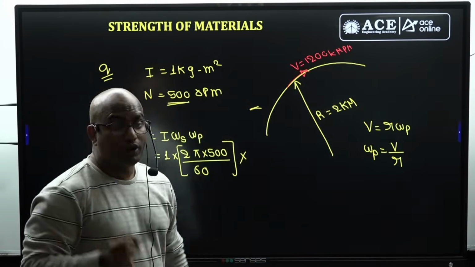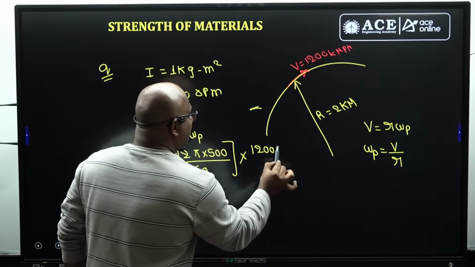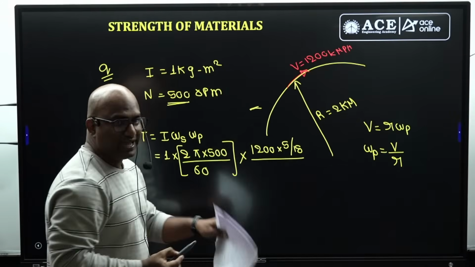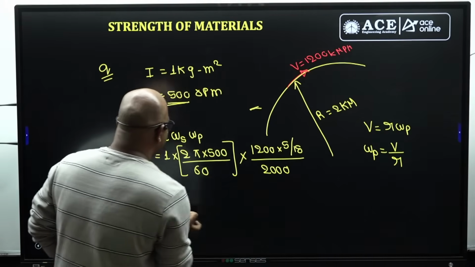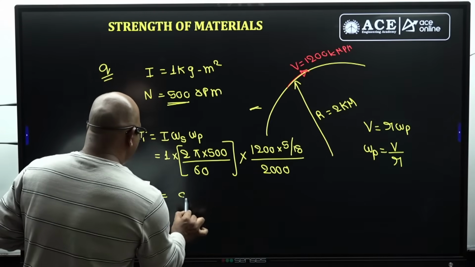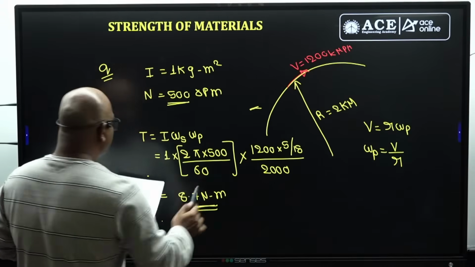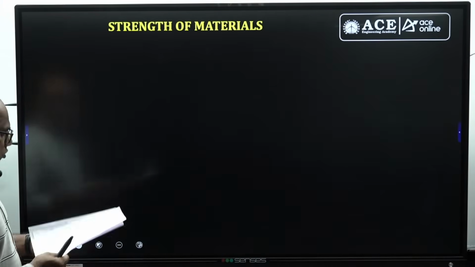But V is given as 1200 kmph, guys, which means 1200 into 5 by 18 meters per second, divided by the radius. 2 kilometers means 2000 meters, guys. So how much is coming from this one? Approximately 8.7 Newton meter you're going to get, guys, about this one. Next, one more question they have given, guys.